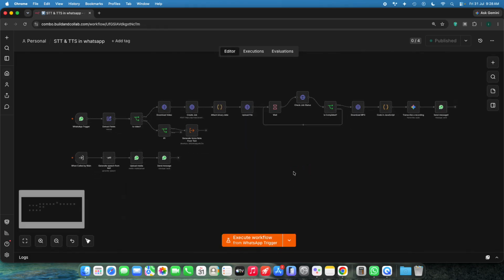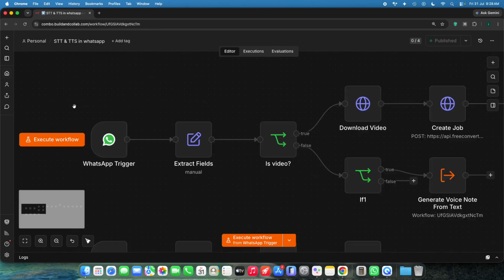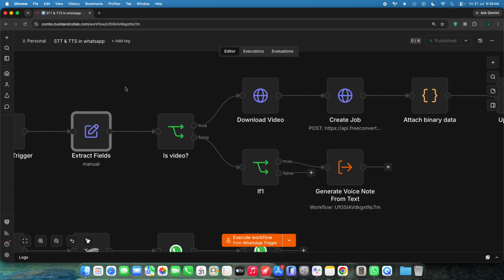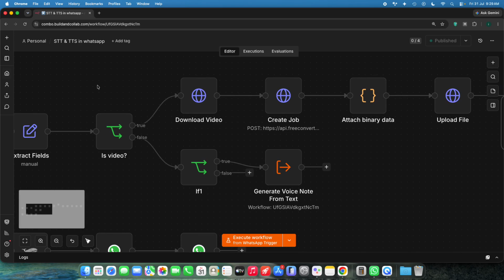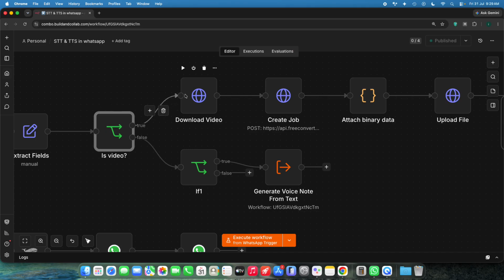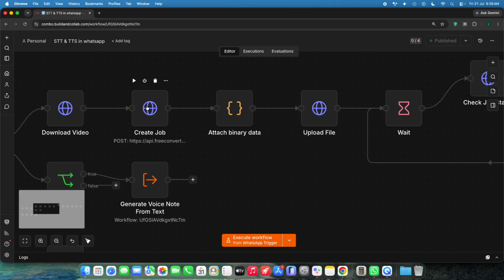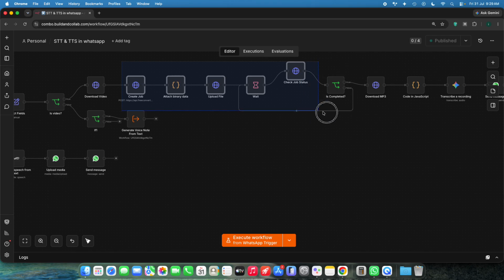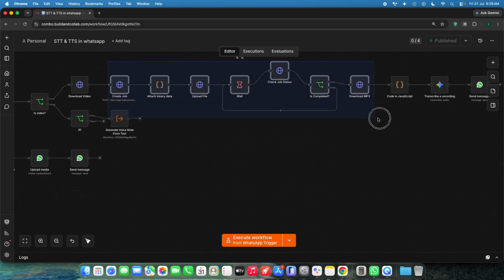Okay, now let me explain how the data actually flows from node to node, from the beginning to the ending. Firstly, the workflow gets triggered whenever the user sends a message or a video file, and we automatically extract the required fields from it, and check whether the type is video or not. If it is a video, then we automatically download the video, and we create a file conversion job where the video file is converted to MP3. Okay. So this is the logic for it.